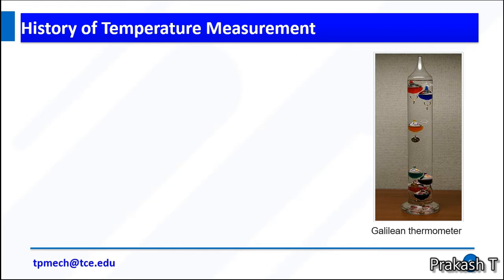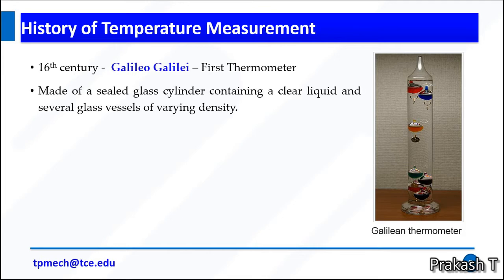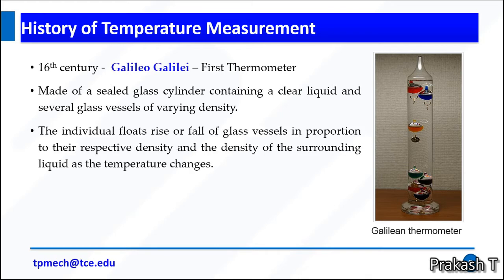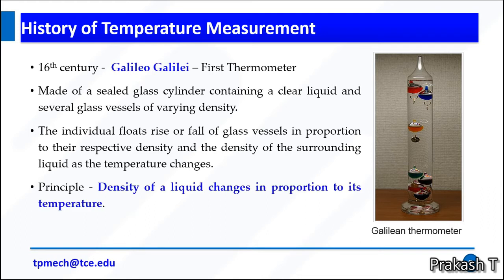History of temperature measurements. In the 16th century, Galileo invented the first thermometer. From this figure, you can observe that it is made of a sealed glass cylinder containing a clear liquid and several glass vessels of varying densities. The individual vessels float, rise or fall in proportion to their respective density and the density of the surrounding liquid as the temperature changes. So the principle is that the density of a liquid changes in proportion to its temperature. If you heat at the bottom, the vessels fall or rise depending on the temperature variations.